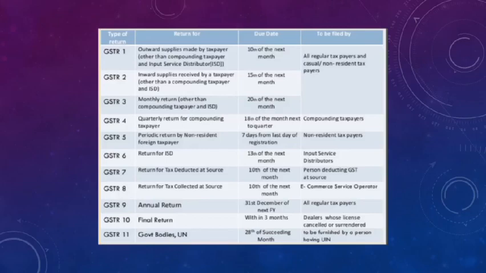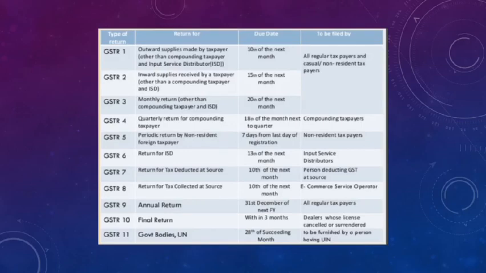GSTR 2. It is the return for inward supplies received by a taxpayer other than a compounding taxpayer and ISD, and its due date is 15th of the next month, and it is to be filed by all regular taxpayers and casual or non-resident taxpayers. GSTR 3. It is the monthly return other than for compounding taxpayers and ISD, and its due date is 20th of the next month, and it is to be filed by all regular taxpayers and casual or non-resident taxpayers.